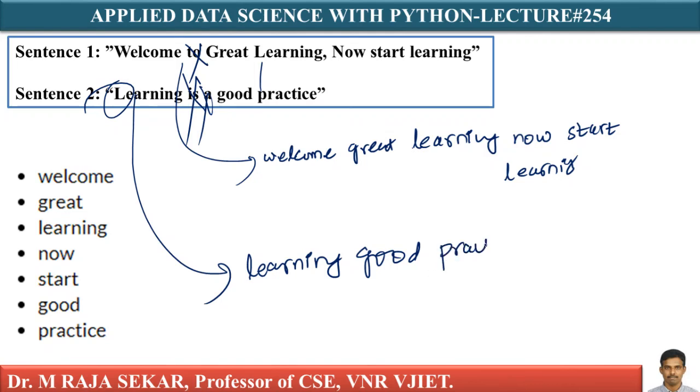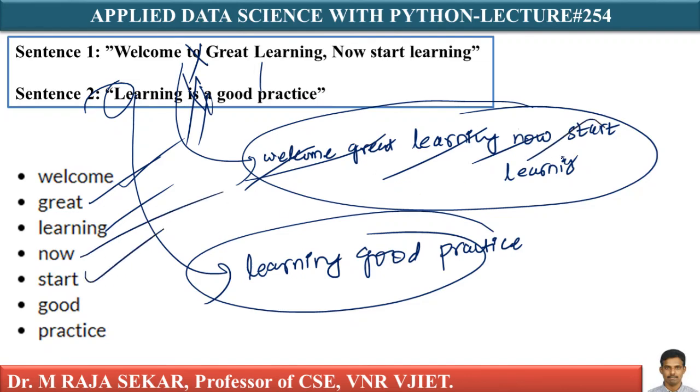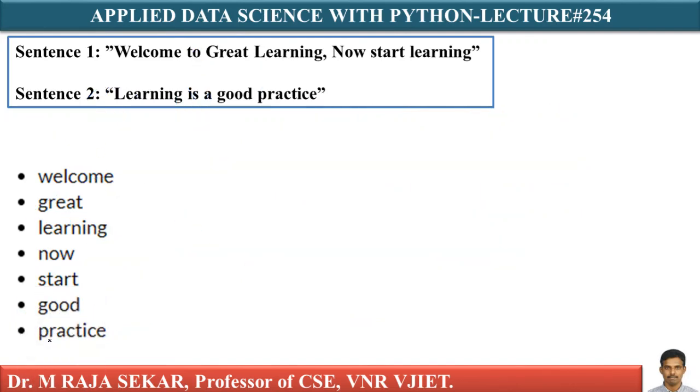Good practice, isn't it? Now from these sentences I must form the model vocabulary. This is a vocabulary. Just say welcome, great, learning, now, start. Learning is already there, I need not write it again. I need only unique words. Then good and practice. This is my model vocabulary. If you observe carefully, vocabulary has only 7 words. We removed the comma, all these things, isn't it?